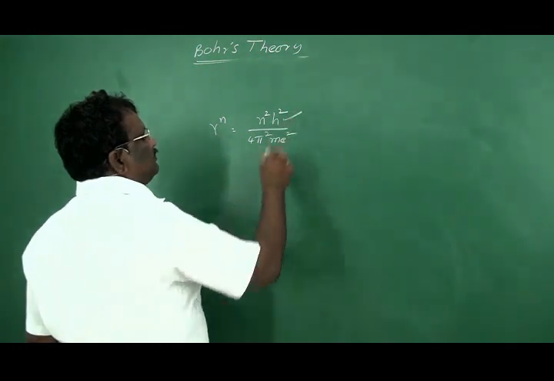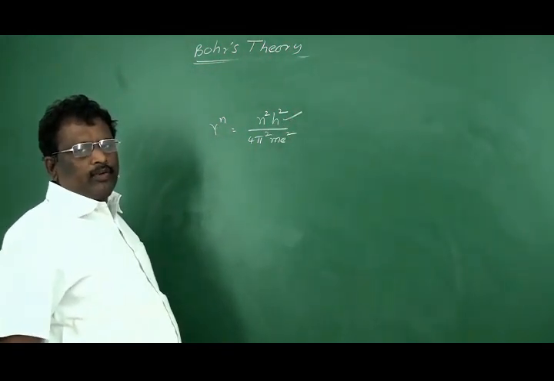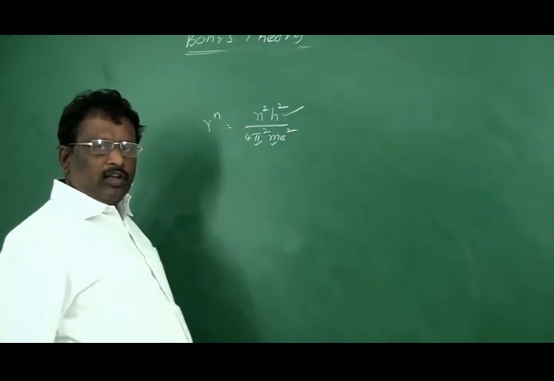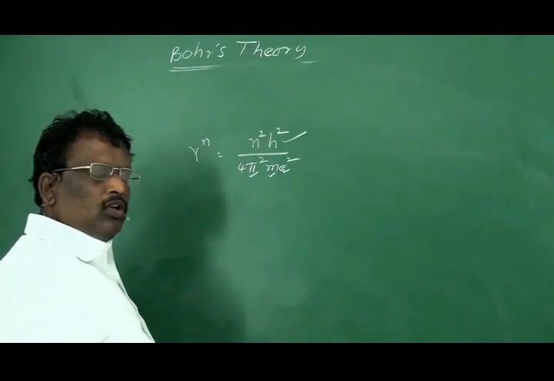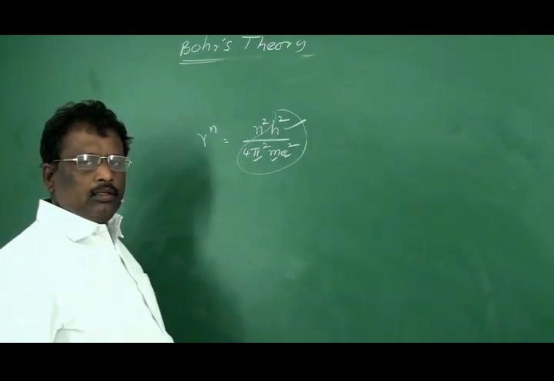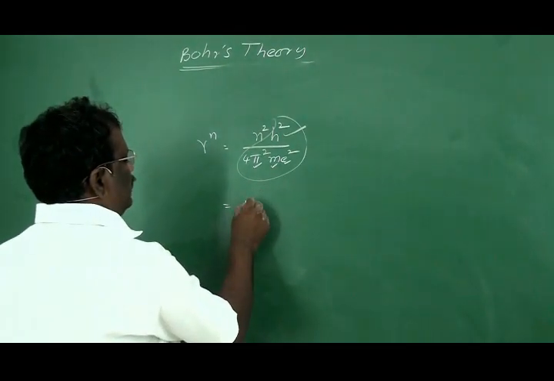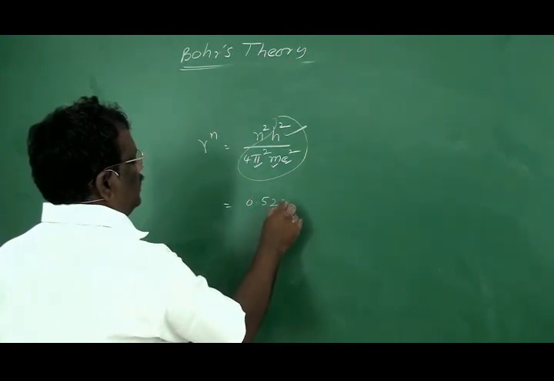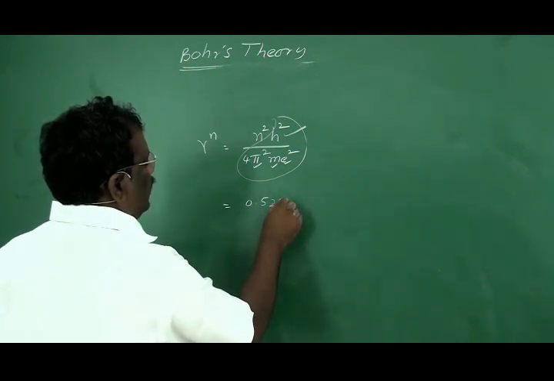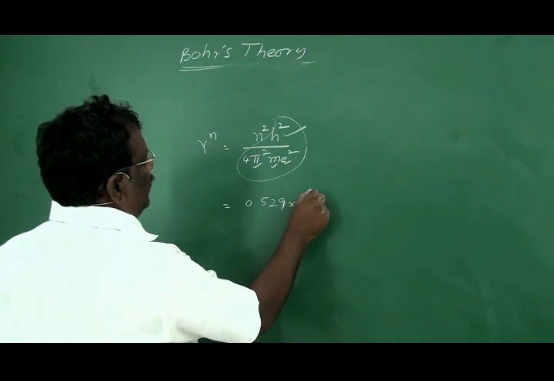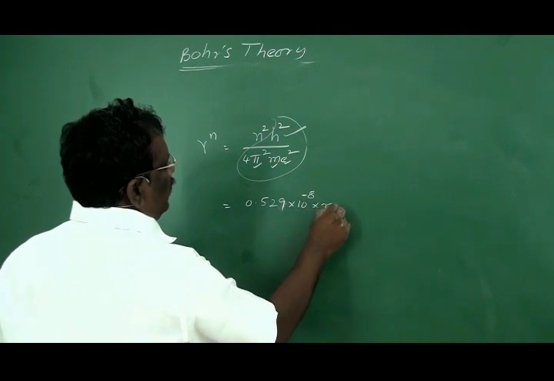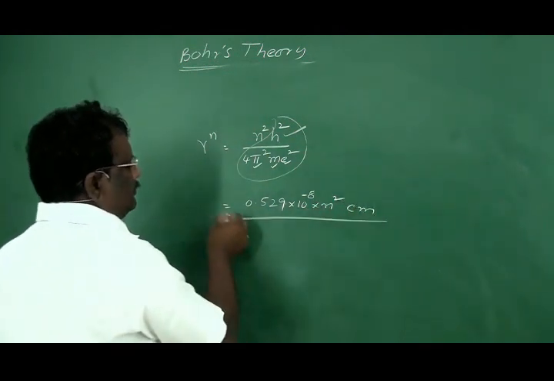h is Planck's constant. Its value, we know, is 6.625 into 10 to the power minus 27. Pi is 22 by 7. m is the mass of the electron. This will also be a standard value. e is the charge of the electron. This is also a constant value. So on substituting all these constants, we have 0.529 into 10 to the power minus 8 centimeter into n square centimeters.